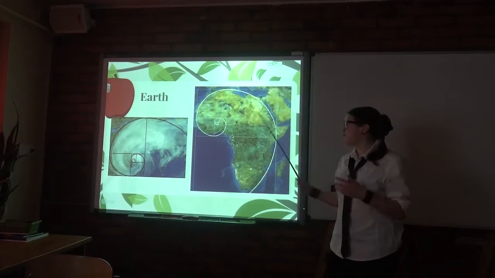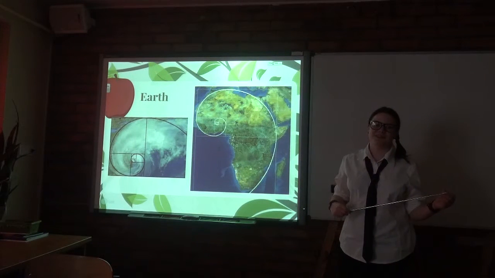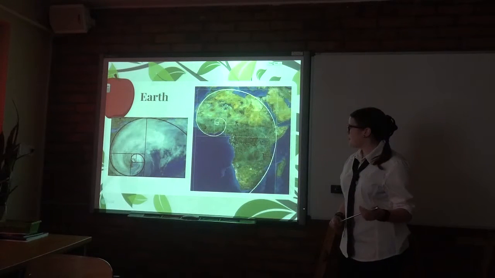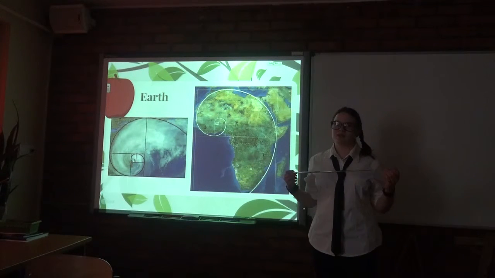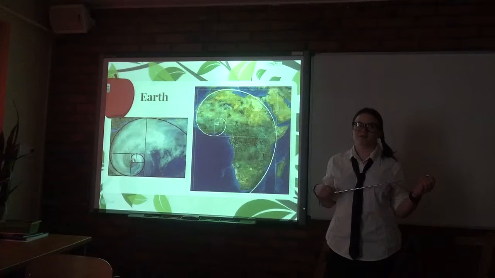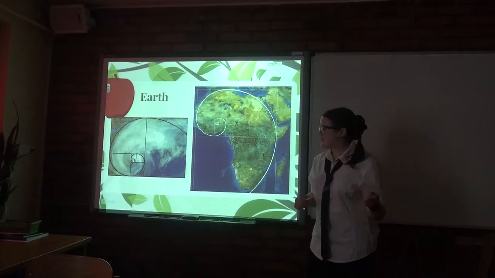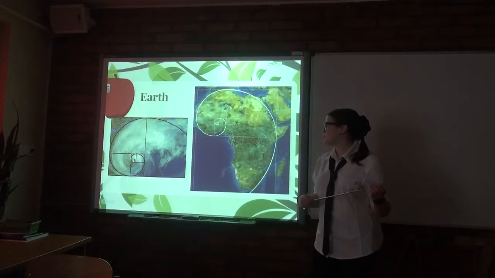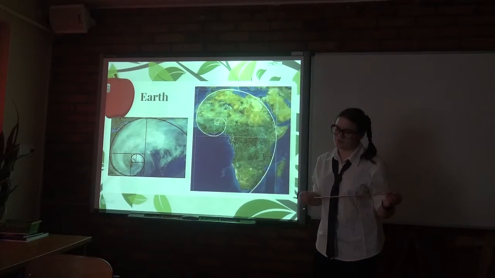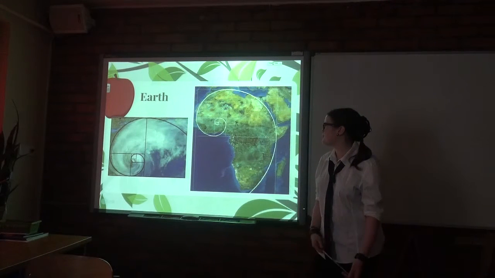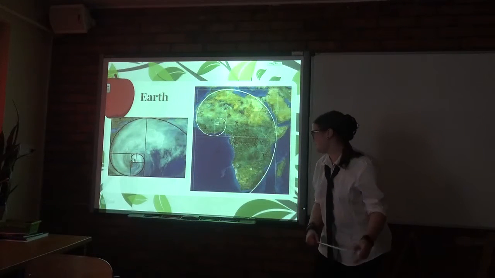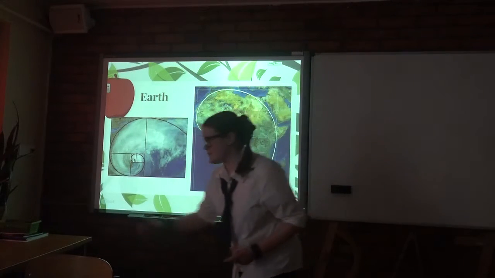And even Africa has the golden proportion in it. This is a golden spiral, as you can see, in the whole of Africa. And when the wind forms a big cloud formation, it also forms the golden spiral. This is a photo from the air. Oh, from space.